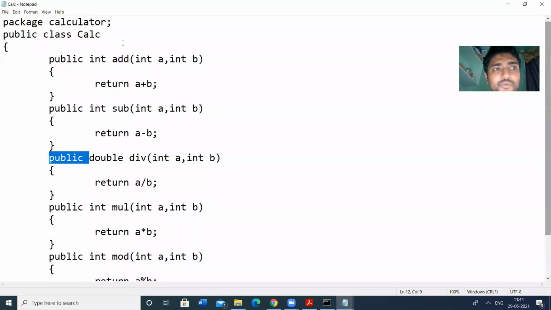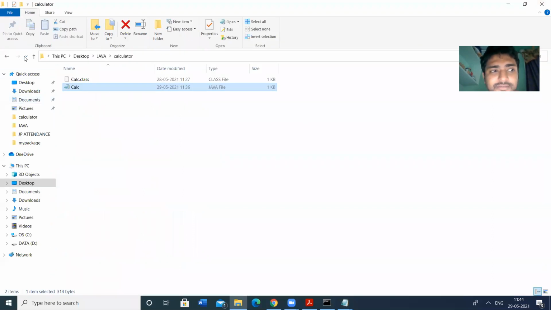Here we don't have public static void main, that means a driver class. The package doesn't consist of a driver class. I have not used public static void main here. I have just created a class, and in that class I mention some methods. So this is my package.